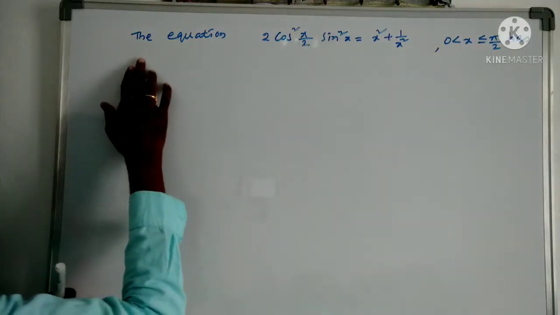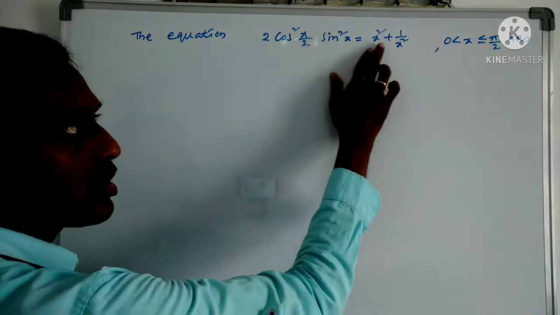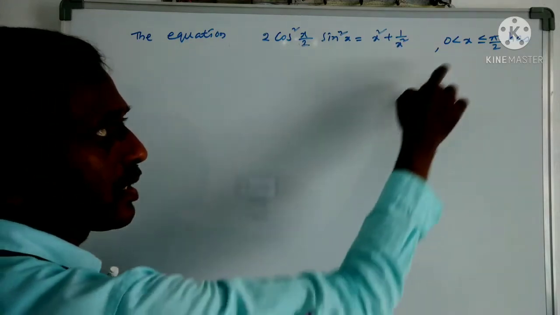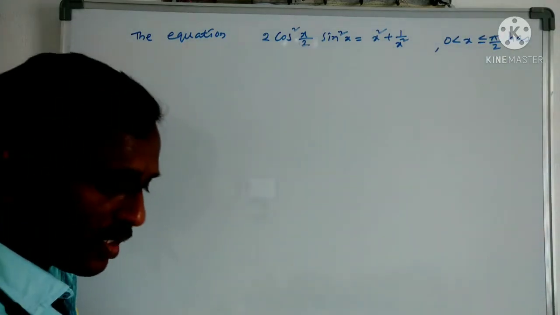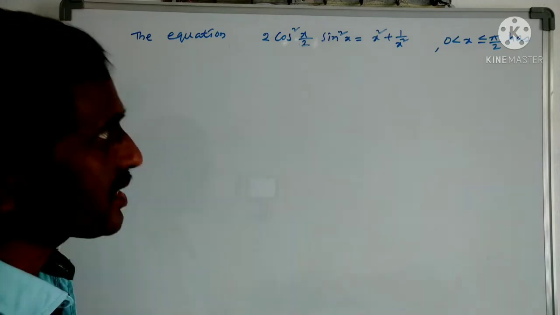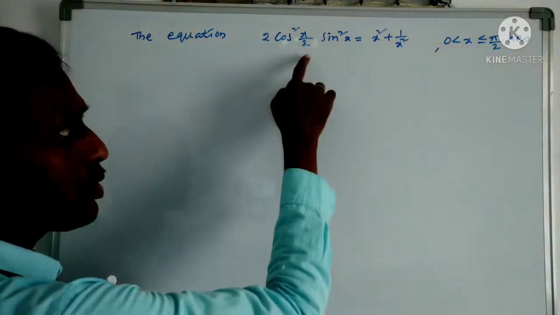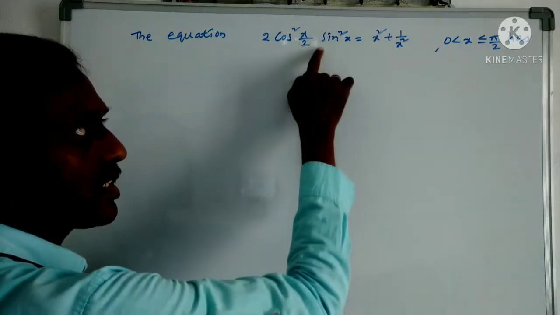Next problem. The equation 2 cos square x by 2 sin square x is equal to x square plus 1 by x square, where x lies between 0 and pi by 2, has... The options given are one real root, no real root, like that. So first of all, what we have to check is whether this equation holds or not.